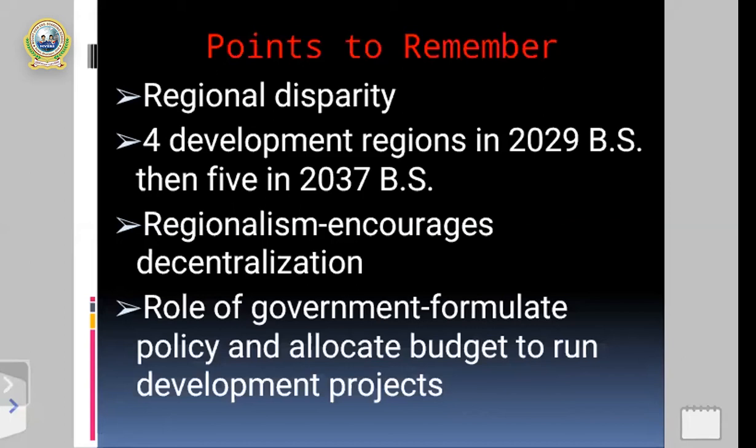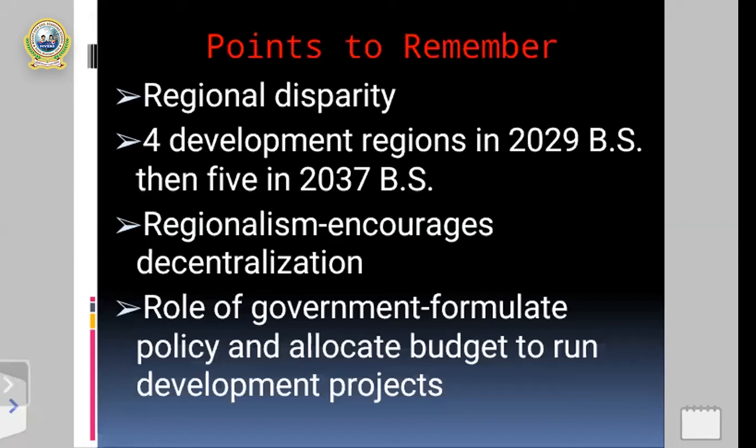That's why it launches different development projects for the development of different development regions. So I have to mention one point: the role of government for the development of nations is to provide different opportunities, services, or welfare to the people.